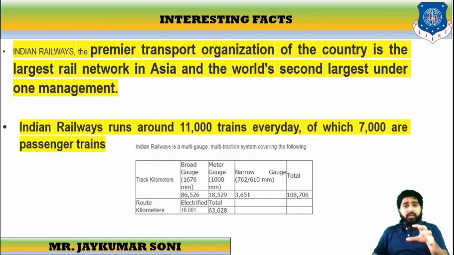These are old data, but they are authorized data. Indian Railway is a multi-gauge system. We will learn all these gauges in detail in our railway transportation segment, but you can have a glimpse of the actual details.